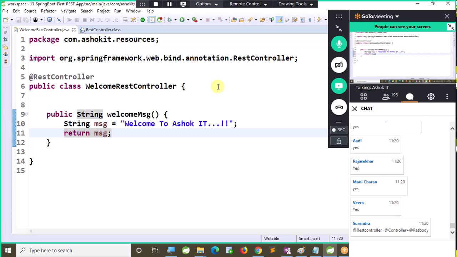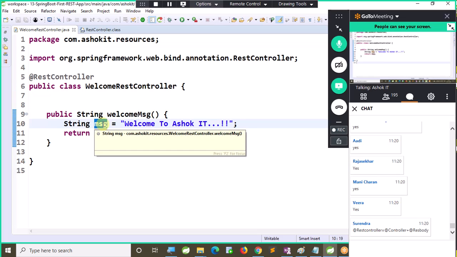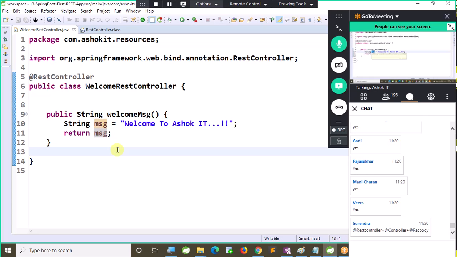Now this is the method. A very simple method I am taking, which is returning a string value. Public String welcomeMessage. The return type of this method is a string. The string represents the response body. Whatever message I am returning, this is the response body. But if I do the same thing in the Controller, this will be considered as a logical view name. That is another difference between Controller and RestController.